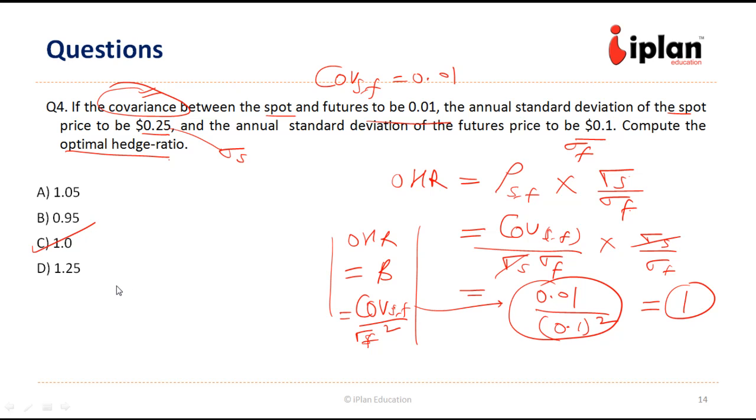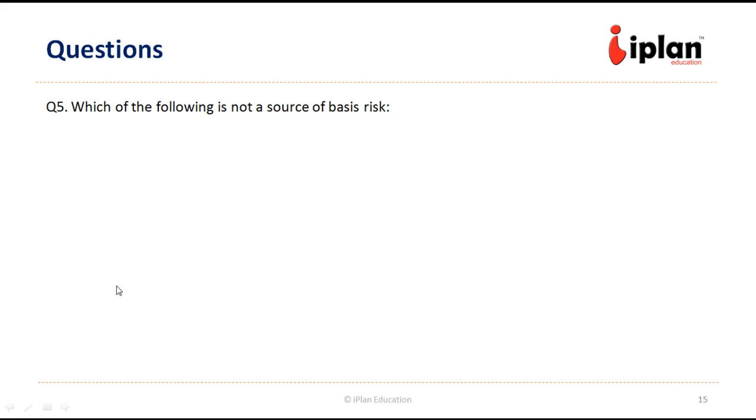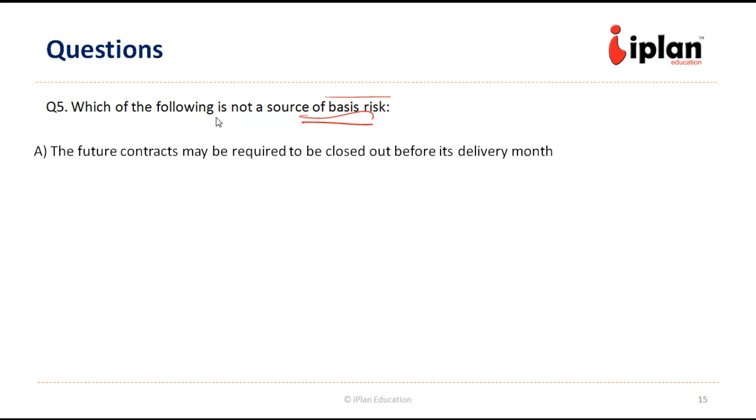Let us take one more question. It says which of the following is not a source of basis risk? We have already seen the sources of basis risk in the previous slides. So let us see, what does it say? The future contracts may be required to be closed out before its delivery month. That is true. There could be a situation. We have seen the interruption in the conversions that may arise because of closing it out before delivery month. That is a source of basis risk.